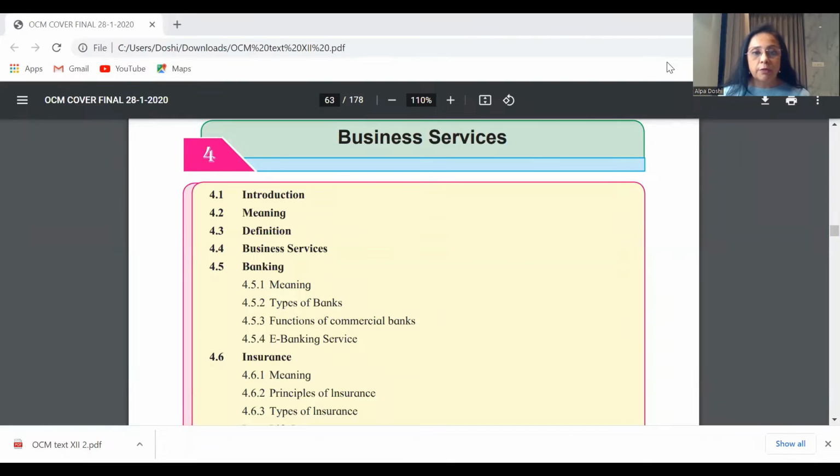Under the topic of business services, remember, main true or false with reasons are important ones. There are many possible. You have done long answer questions on types of banks, functions of bank. You have done a long answer on principles of insurance. Now, what possible justify questions can we expect? Something which has come in the board quite often, one of the favorites: overdraft facility is available on current account. Okay, so that goes in the functions of commercial banks category. So that's one important question.